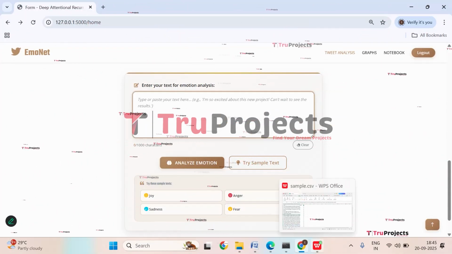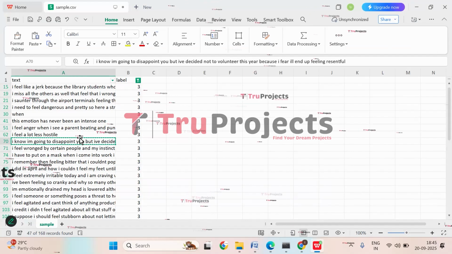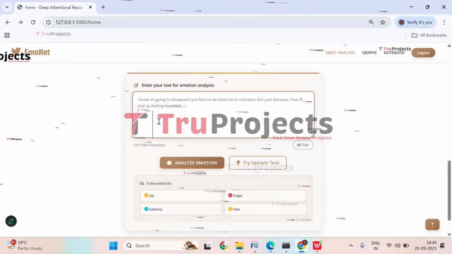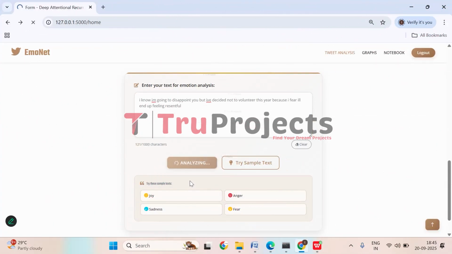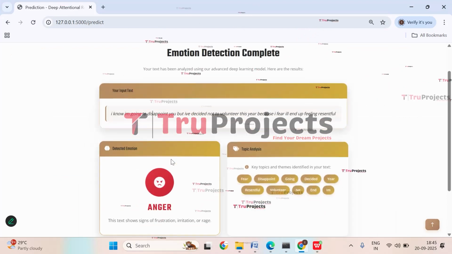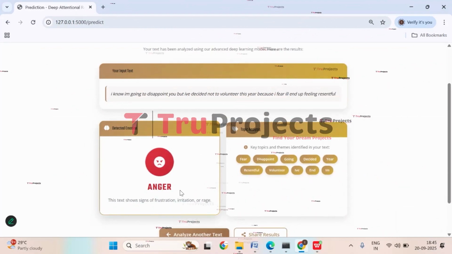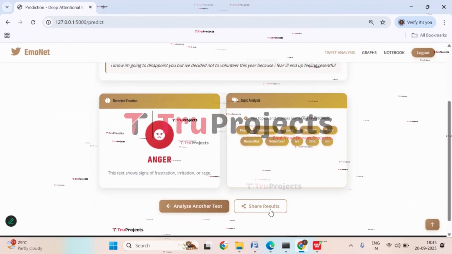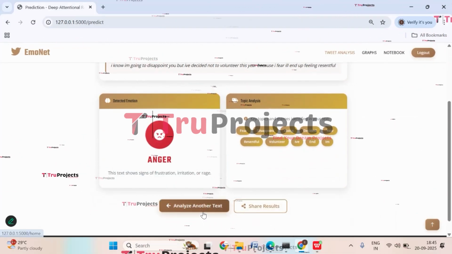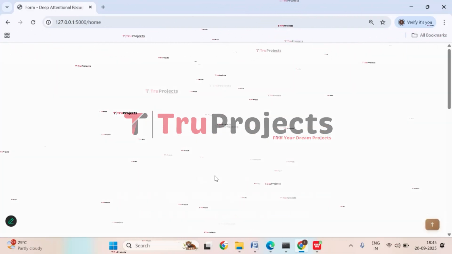Now let's try with the other text. So I've applied filter to class 3, got back to the application, pasted it, and clicked on Analyze Emotion. So here we got the prediction to be anger. And these are the key topics. And if you want, you can even share the results also. Let's try with one more text.